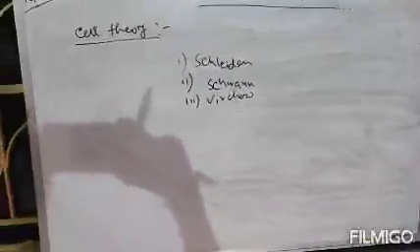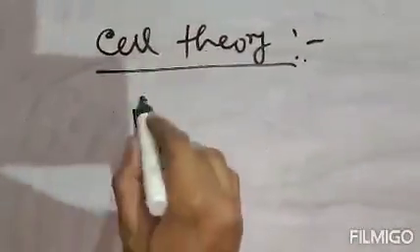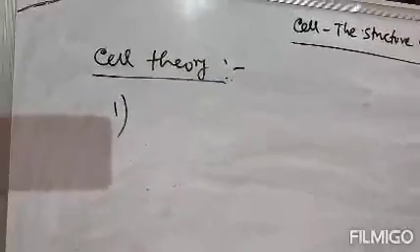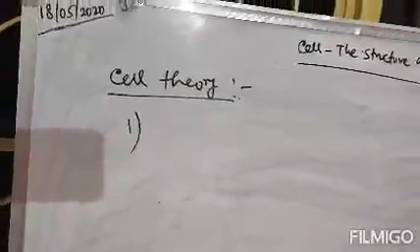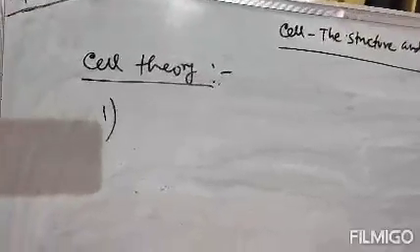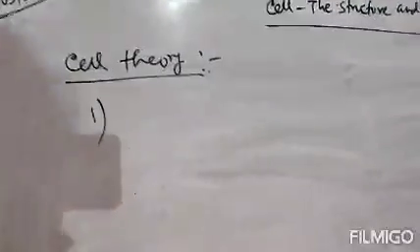These 4 statements combined are known as cell theory. So the number 1 statement of cell theory is, every living organism is made up of one or many cells. Living organisms can be of 2 types: animal and plant. So every living organism must contain at least one cell or more.